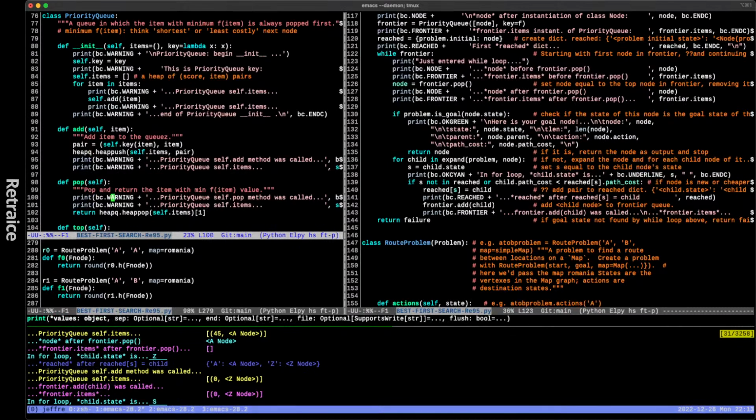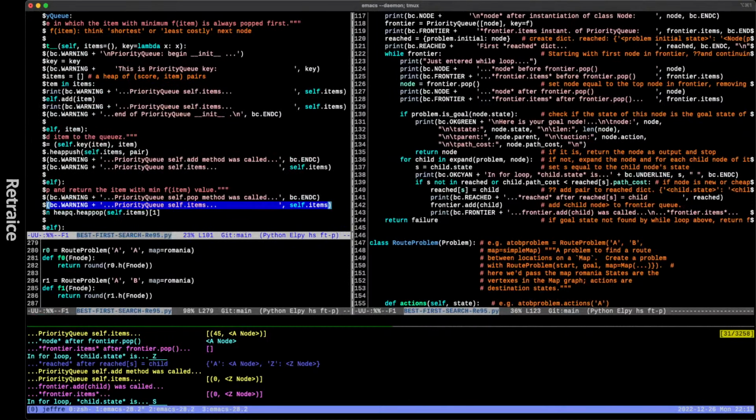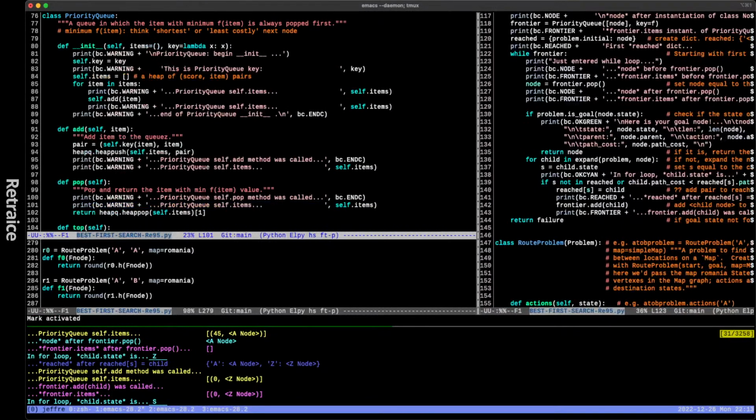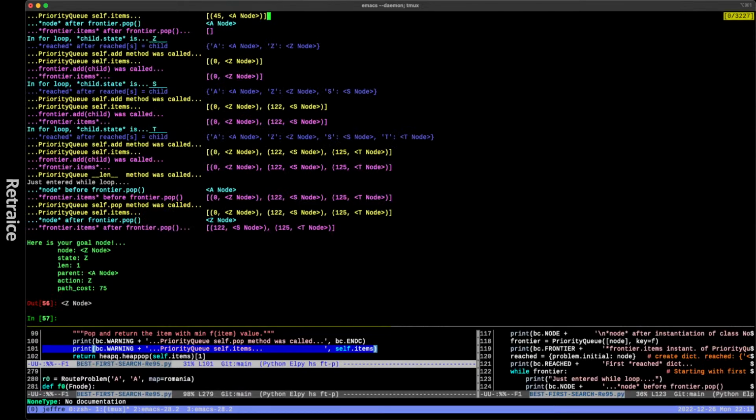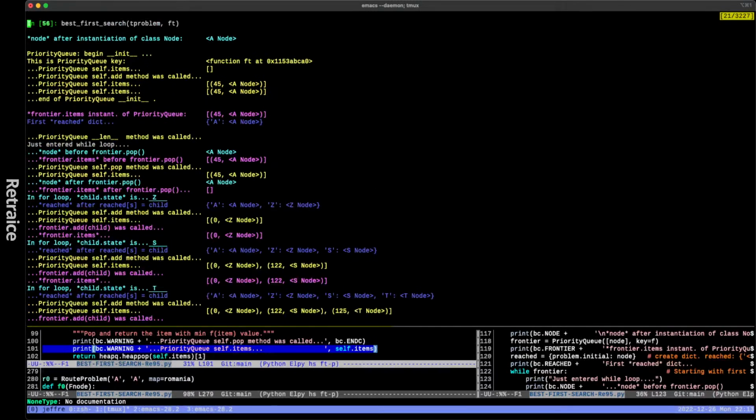Oh, wait a second. I know why I did this, though. I put the print message here. This mystery is solved. I put the print message there because I can't put it in the defined pop method. I can't put it after the return, so I can't actually print the items after. That's probably why the other one was too, right? I hope you're following me.